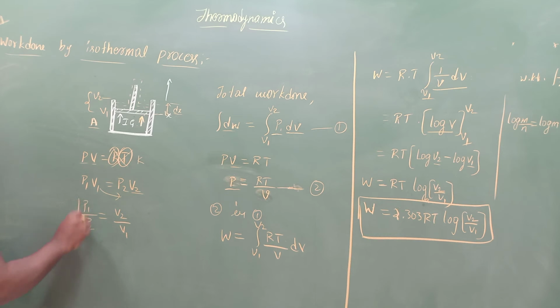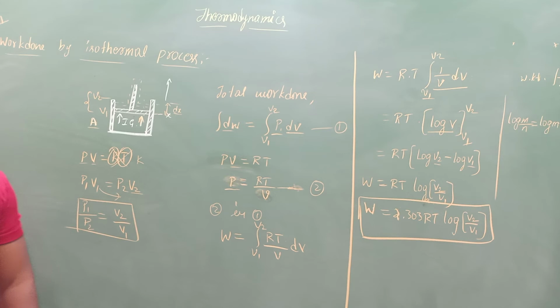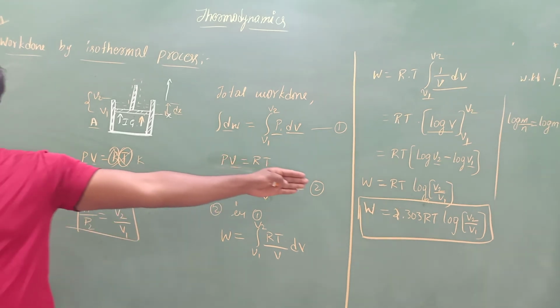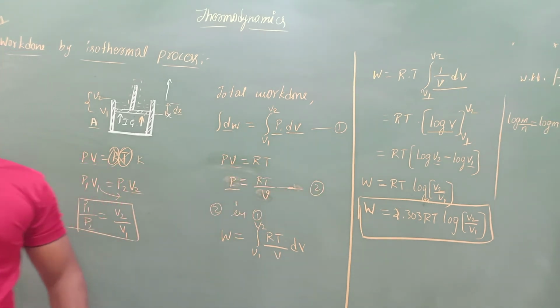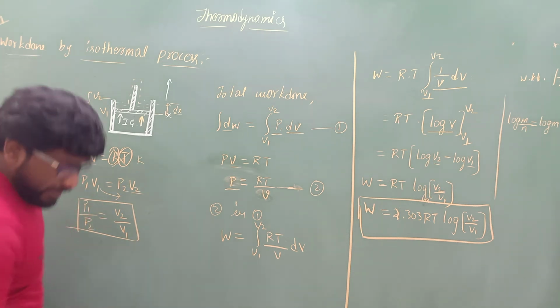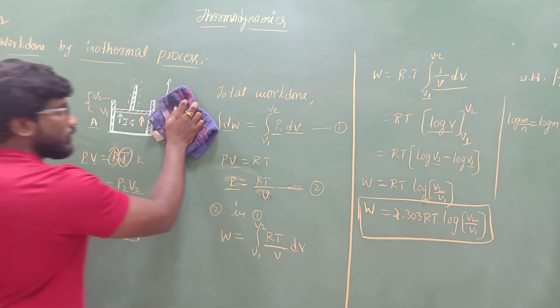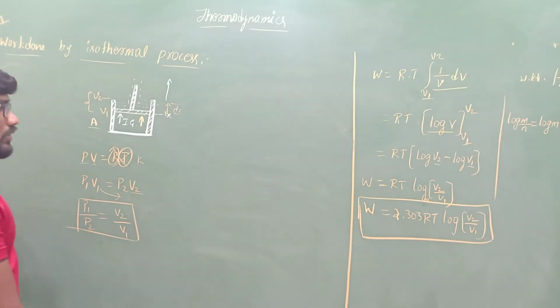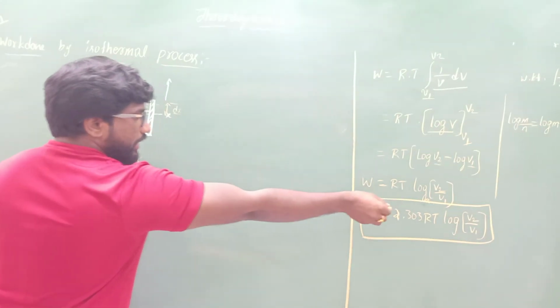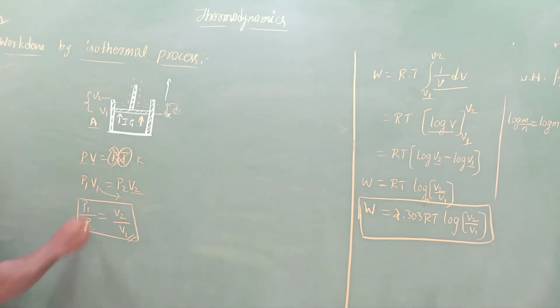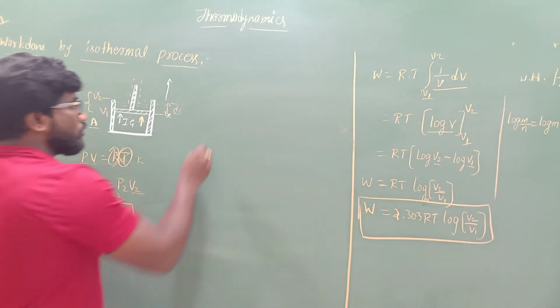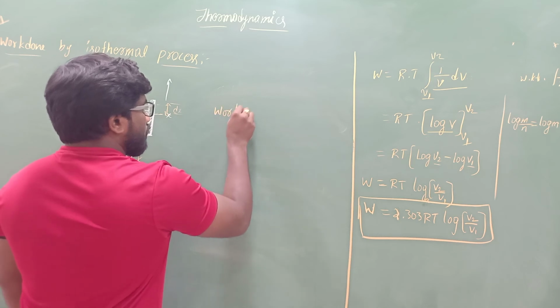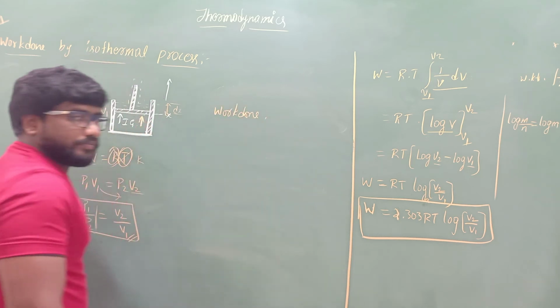Why did you take this, sir? Because for work done by an isothermal process, if they have given the value of volume, then you can use that formula. Instead, if they give the value of pressure, then you need to use another formula that I will write here. You just substitute P1 by P2 in the place of V2 by V1. So the total work done by the gas.